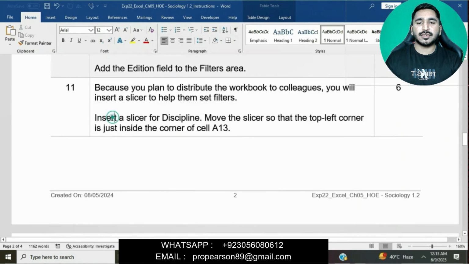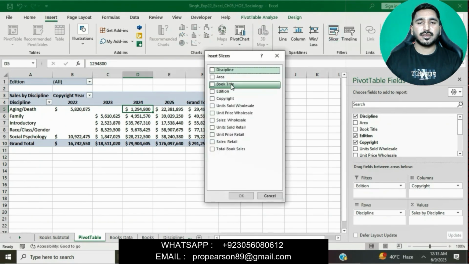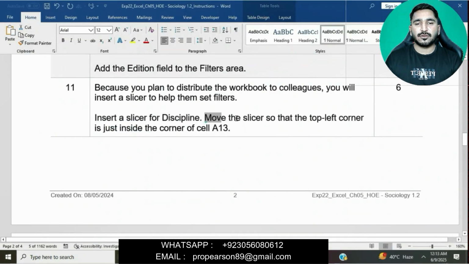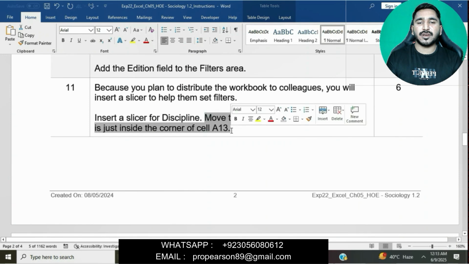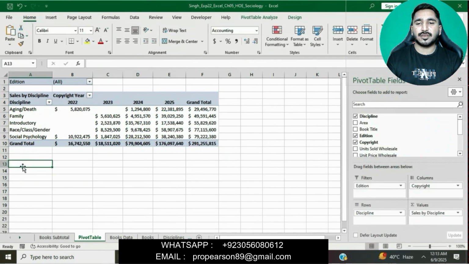Question number 11 is to insert a slicer for discipline. Move the slicer so that the top left corner is just inside the corner of cell A13. Click on the Insert tab, click on Slicer, select Discipline, and click OK. Then move the slicer: simply cut it and paste it in cell A13.